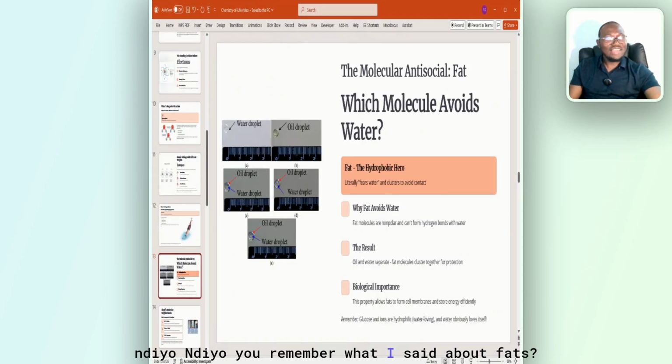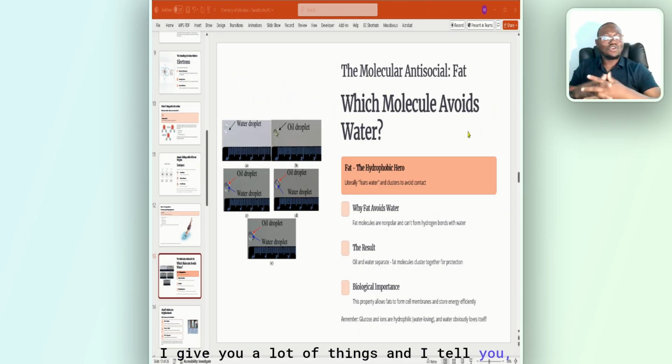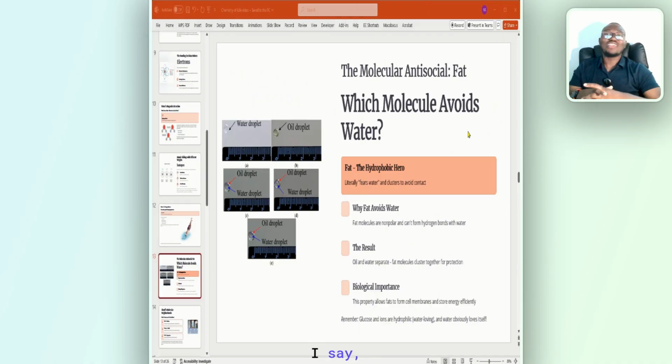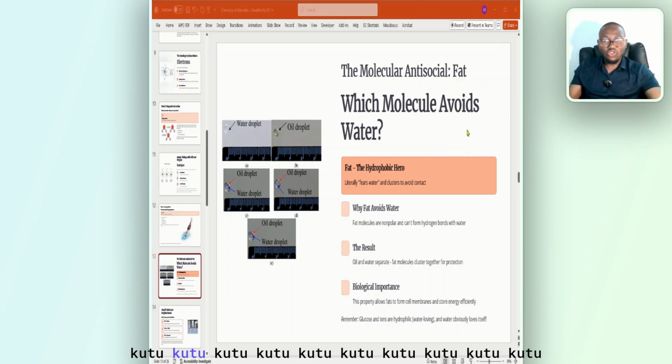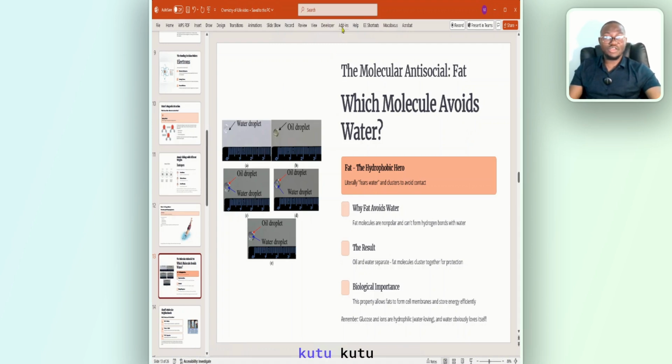All right. Did you remember what I said about fats? How about if I ask you a question? I give you a lot of things and I tell you which one is hydrophobic. For example, I give you glucose, potassium, chlorine, water, and fat. I say which one is hydrophobic? Which one will you choose? Glucose is hydrophilic. It can mix with water. Potassium is hydrophilic. It can mix with water. Chlorine is hydrophilic. Water itself is hydrophilic. All right. So the odd man out should be fat. Because what I told you, fat does not like water. They are phobic to water. They hate water. They are afraid of water. All right. So they cannot form hydrogen bonds with water. Extremely important for you to know this.